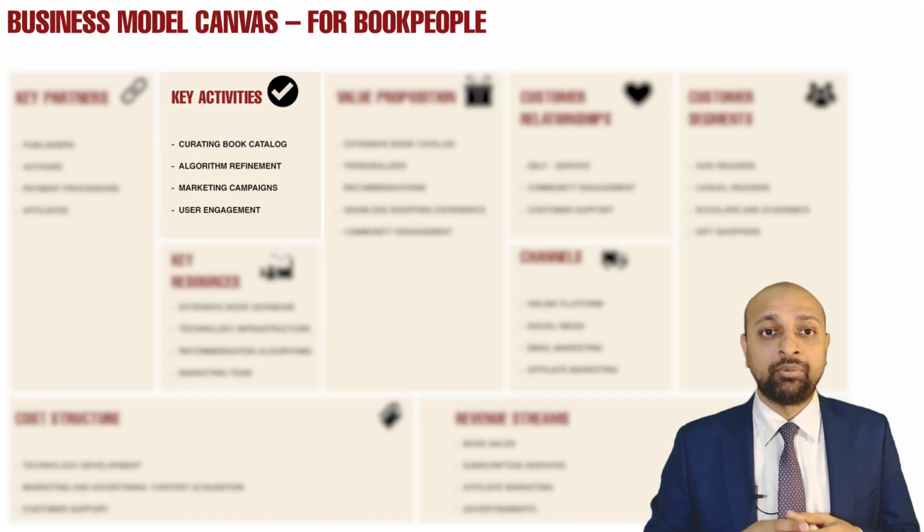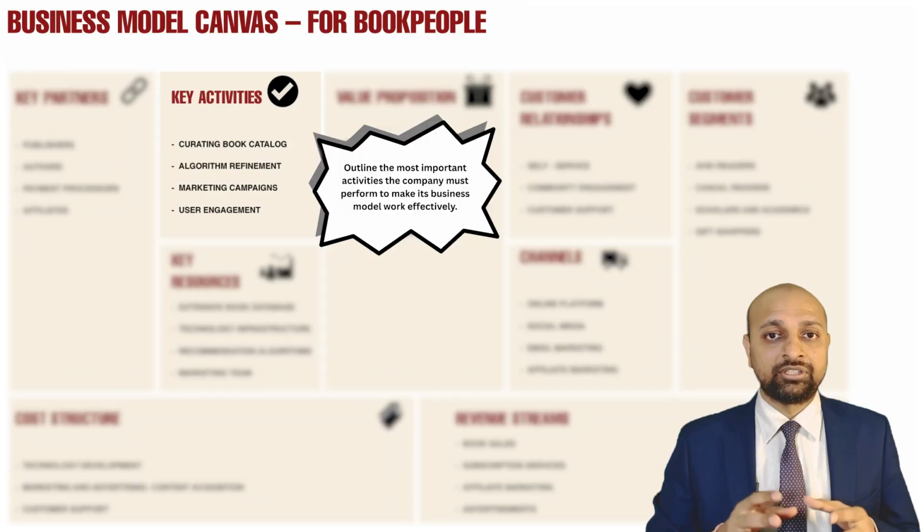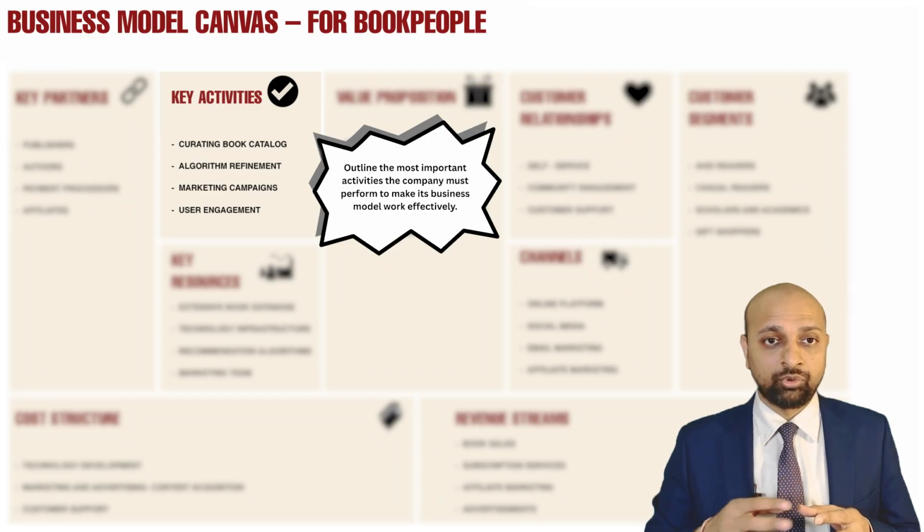Let's see the guideline from the author of this framework. Outline the most important activities the company must perform to make its business model work. Here we have activities the company must be doing to make the business model successful, and we have to capture those activities. Based on reading the guidance and the activities generated by ChatGPT, it seems fine to me. I don't see any problem in the quality of output of ChatGPT in this scenario.